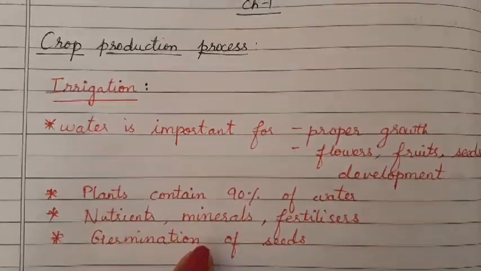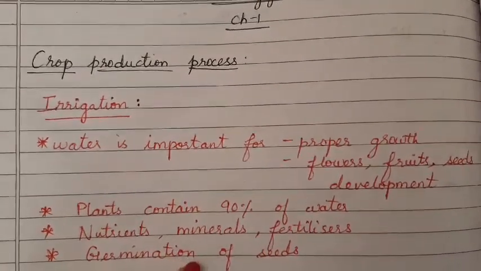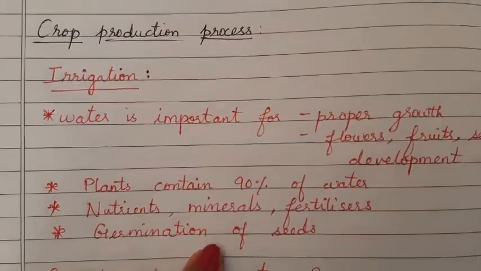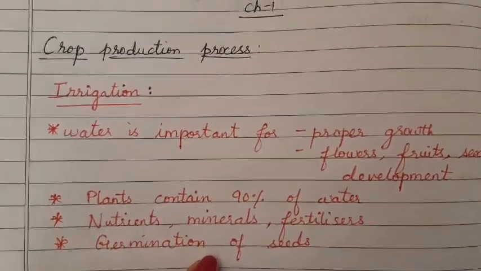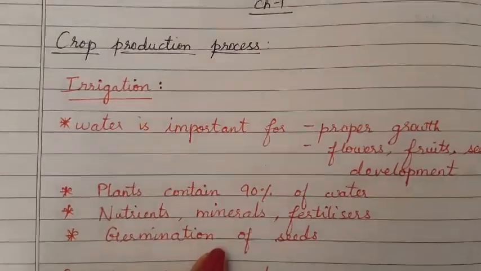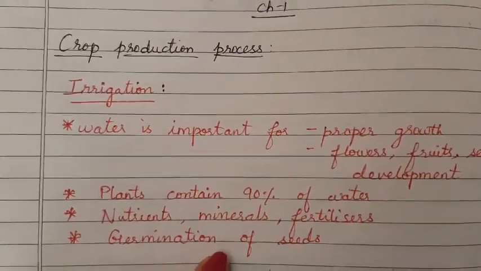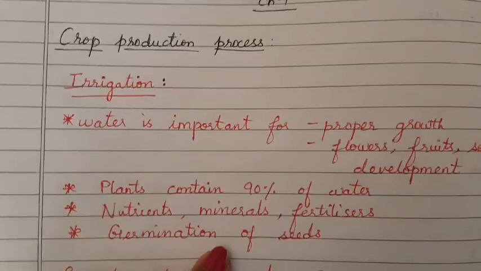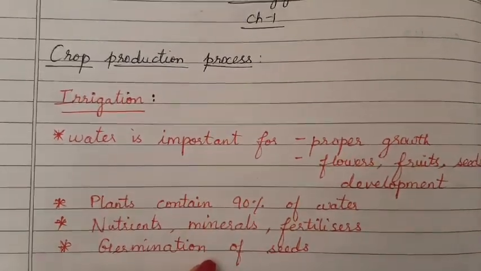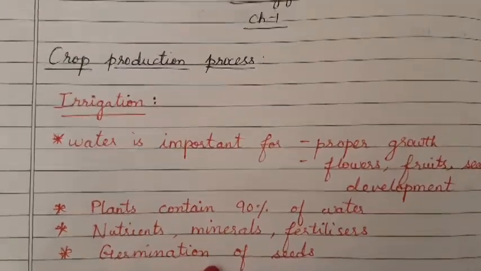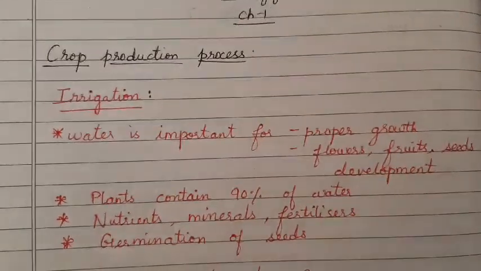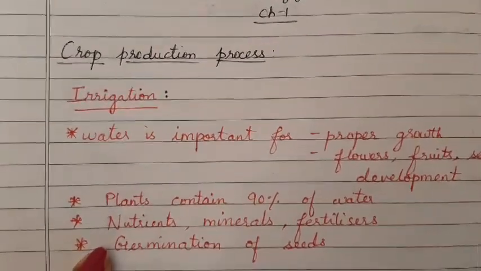This availability of water, the moisture condition of the plant, will help the plant to grow even in frost and hot air conditions. I mean, even in a very cold season and even in the summer season, the plants will grow properly if there is an adequate amount of water.